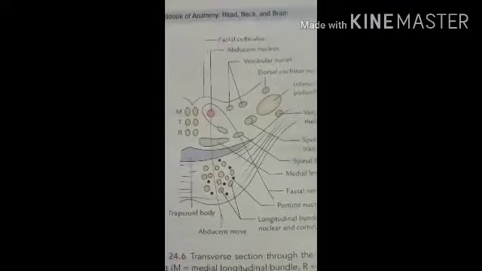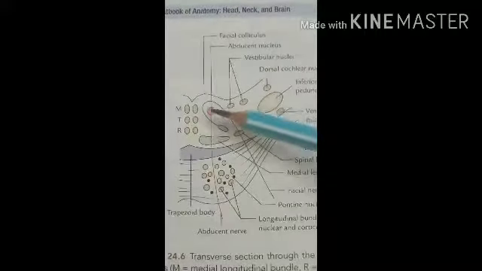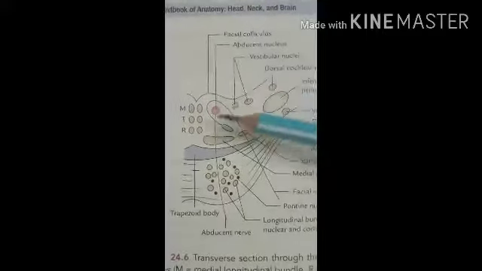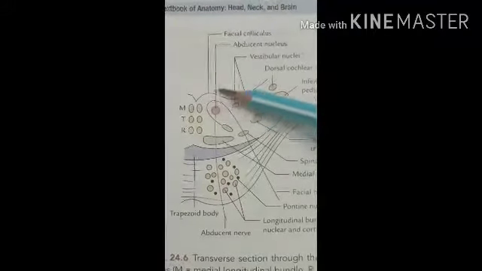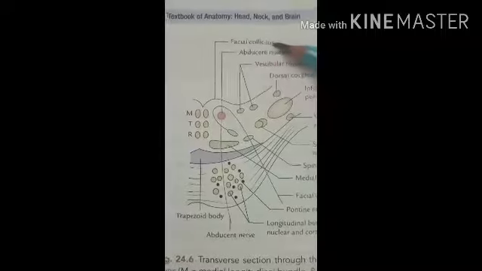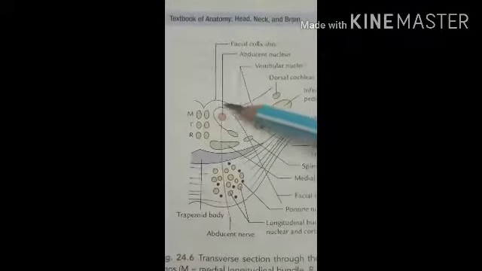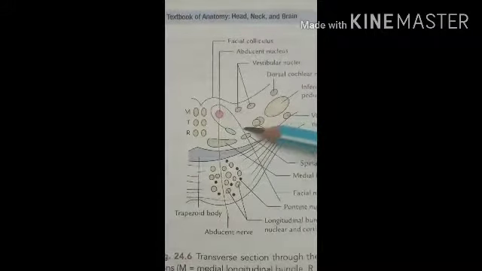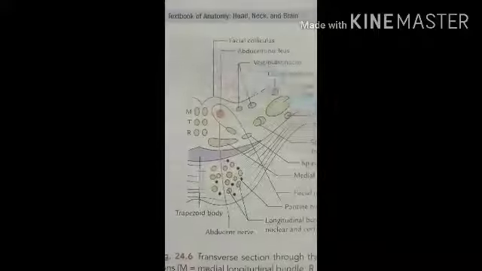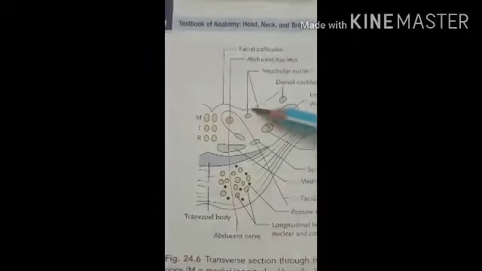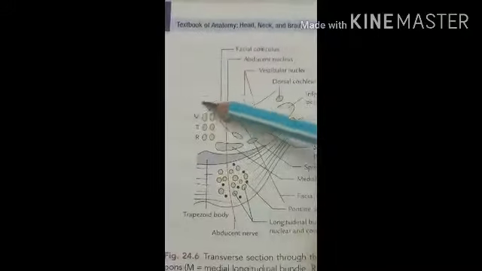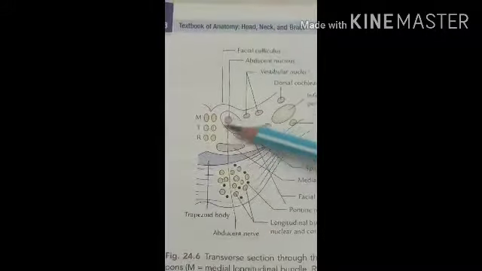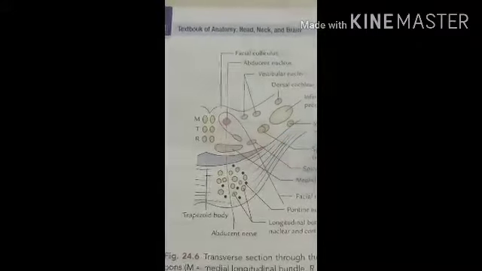So first let's see the abducent nucleus. Here you can see the abducent nucleus. It lies beneath the facial colliculus. Here you can see the facial colliculus, the rounded part. So the abducent nucleus lies beneath the facial colliculus at the floor of the fourth ventricle. Here the cavity is present, this is the fourth ventricle. So this nucleus is present beneath the facial colliculus at the floor of the fourth ventricle.